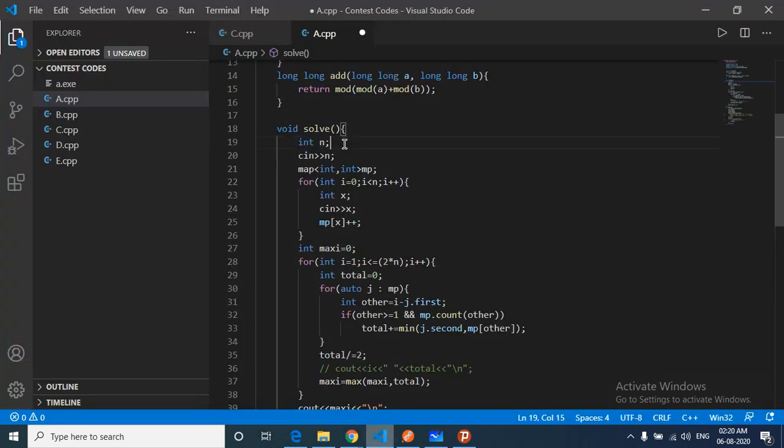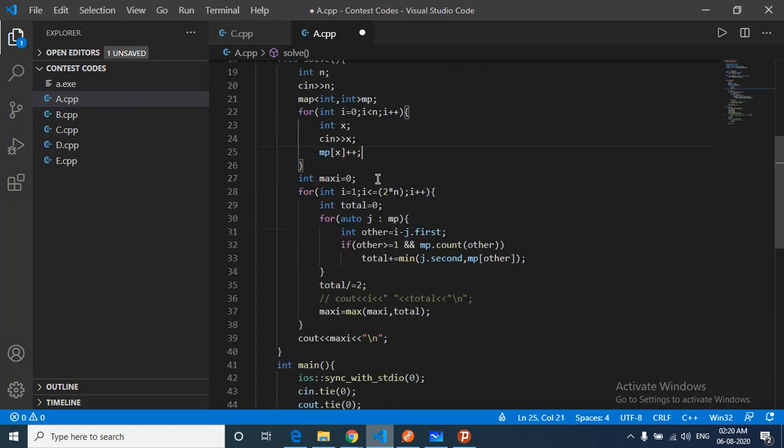This is the input of n, the total numbers. Make a map, iterate over all the numbers, make a frequency map of it, then find out the maximum number of pairs, iterating from 2 till 2 into n. Okay, then for this particular s we will find out the total number of pairs we will form. We will iterate over the map j. If j is the weight of one person in the boat, then the other person's weight is i minus j first, because we are iterating over the map. The map's first value stores the value itself and the second value stores the frequency.